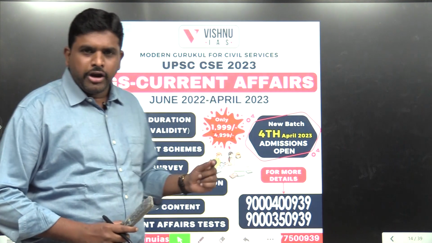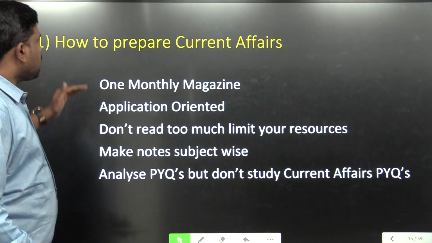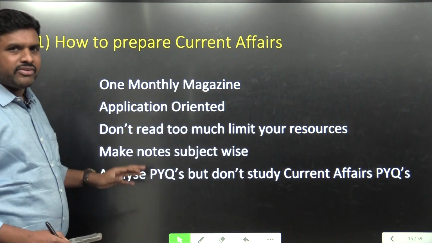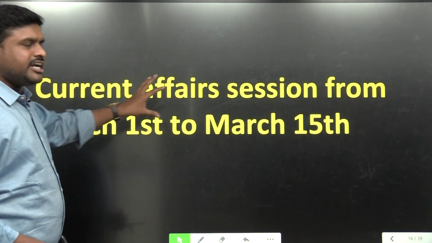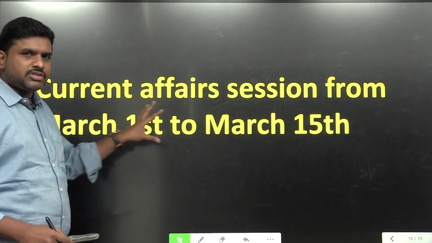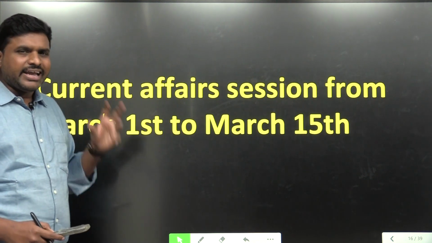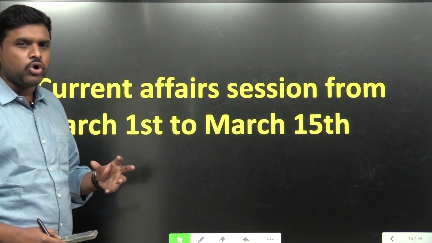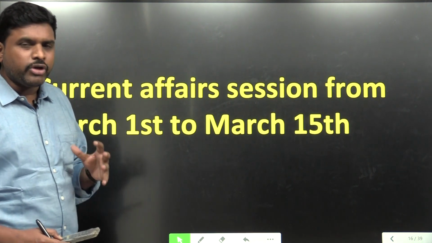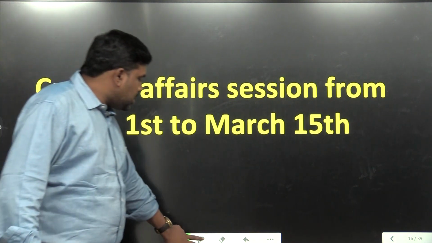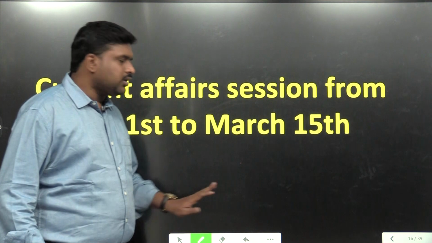I am going to take a session on current affairs. There are 3 objectives for this session, and it is going to be completely in English. The 3 objectives I am going to discuss are how to prepare for current affairs, how to plan current affairs, then the current affairs session from March 1st to March 15th. Third, we had a current affairs program, and I will explain the modalities of the program to you. So these are the 3 things I am going to discuss in this session.